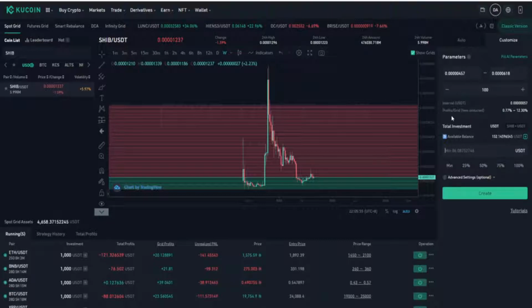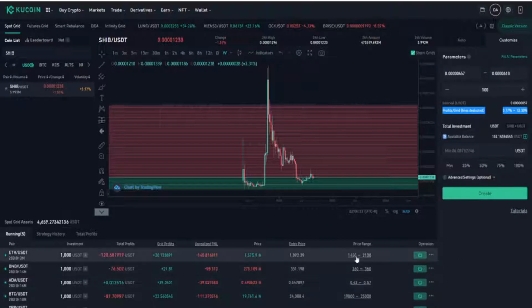Looking at our profit grids with fees deducted, we're going to average between 0.77% all the way up to 12% profit on the different trades, creating a massive opportunity to open these grid bots with a small amount of money. If you do open a grid bot with a small amount of money, I do recommend putting it in as a long-term investment because you just want to let it run between the grids. If it runs out above the grid or below the grid, just readjust your price range but keep the same setup.